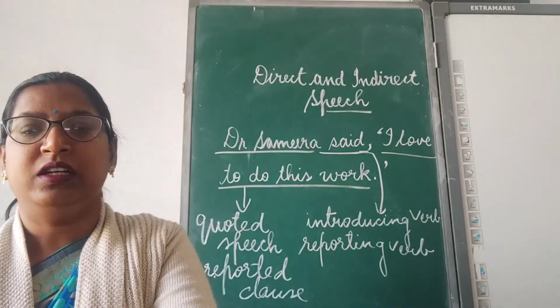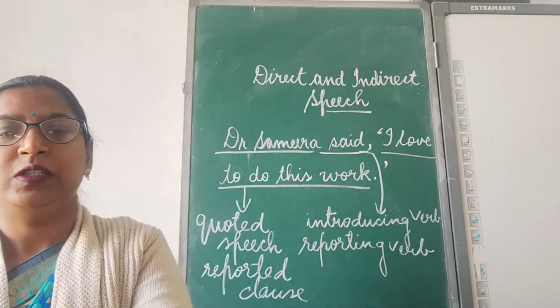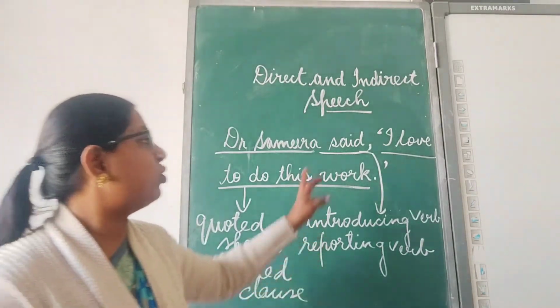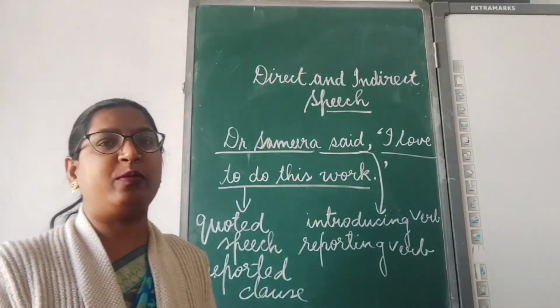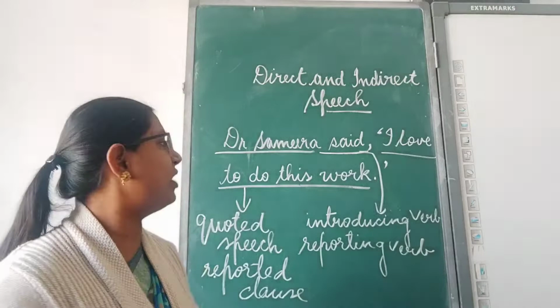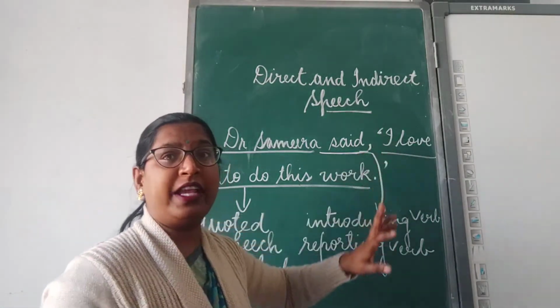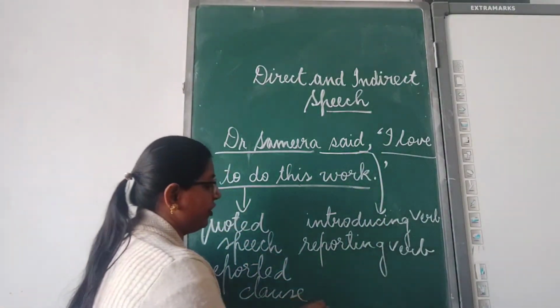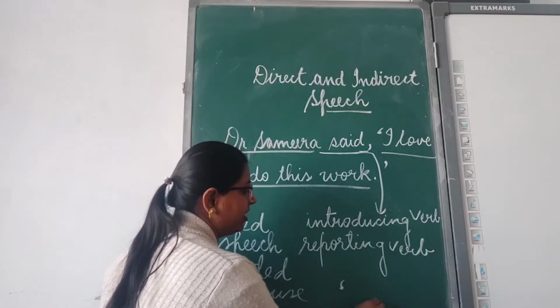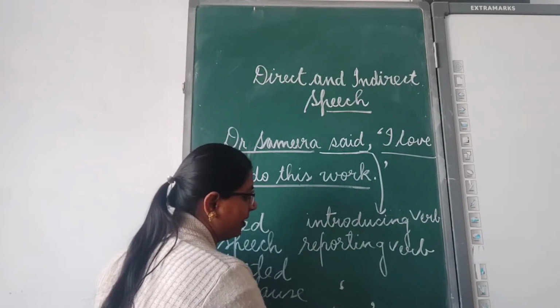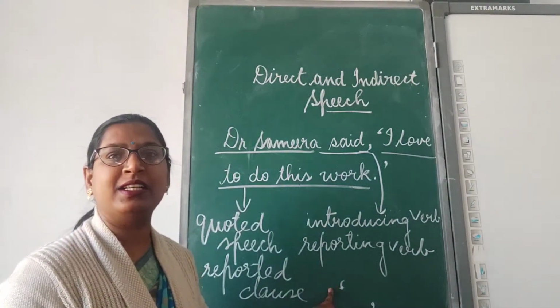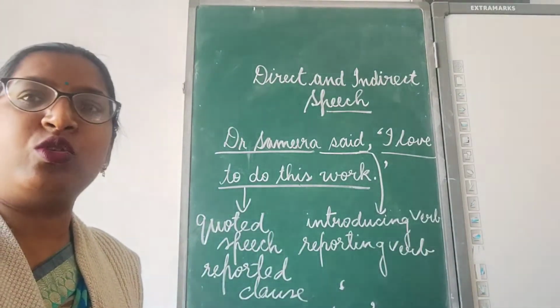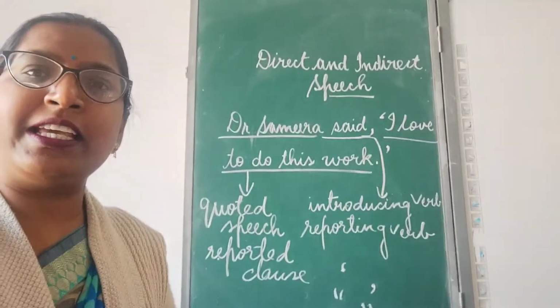Clear? And the quoted speech is always written within the inverted comma. About the inverted comma, the important thing you have to keep in mind is that there are two types of inverted commas, the single inverted comma or the double inverted comma. If your opening inverted comma is single, the closing also should be single.